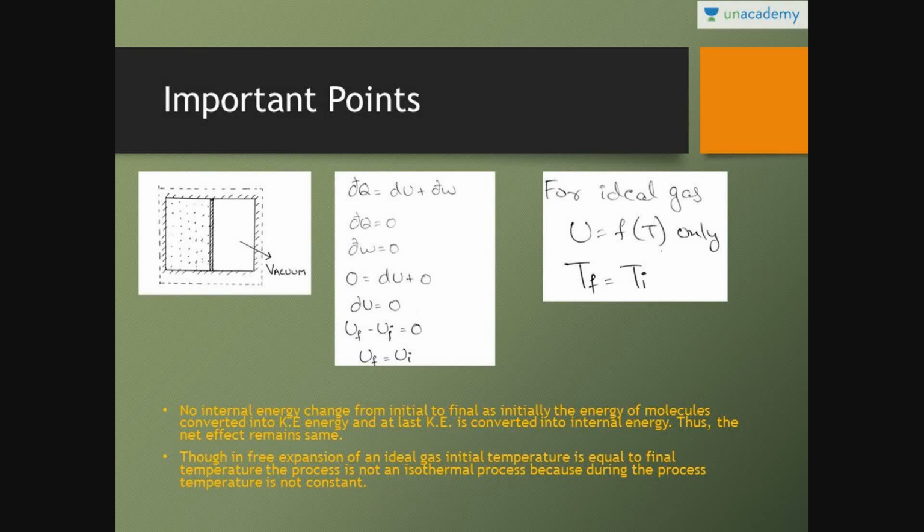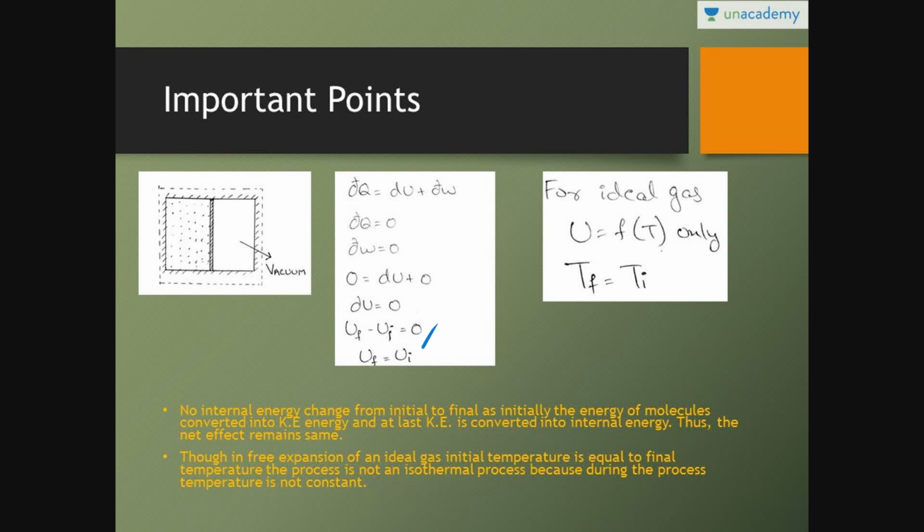This is not an isothermal process because during the process the temperature is changing, but final temperature is equal to initial temperature. See, there is no internal energy change from initial to final. Initially the energy of molecules is converted into kinetic energy, and at last kinetic energy is converted back into internal energy.